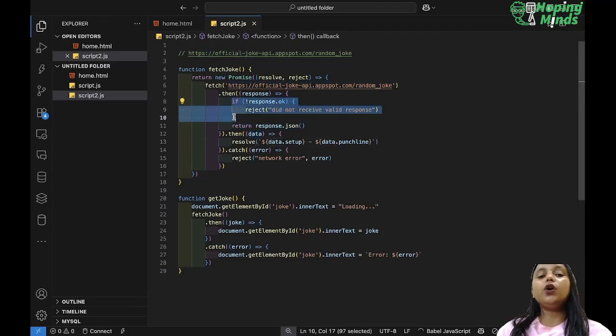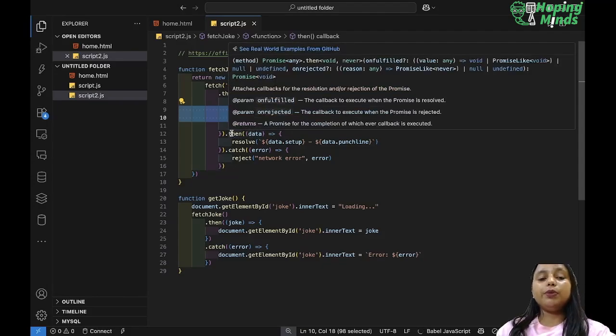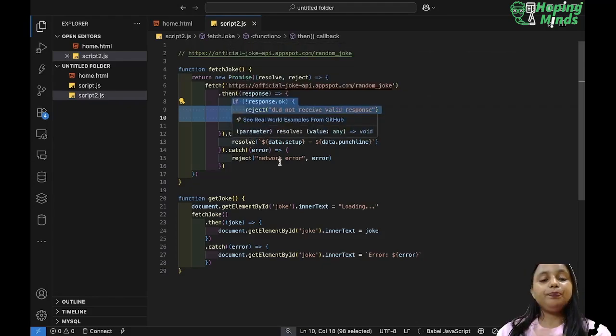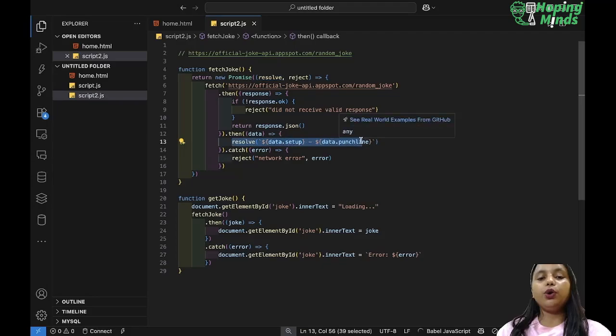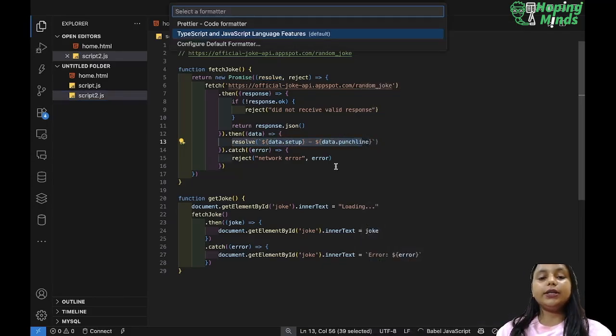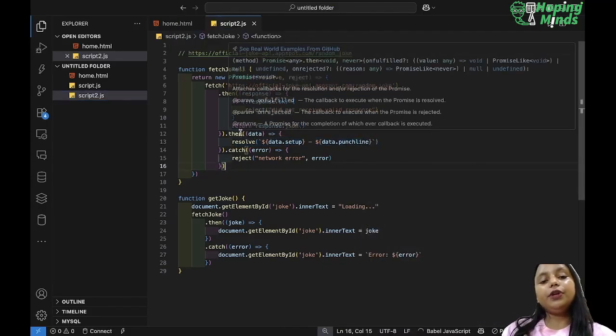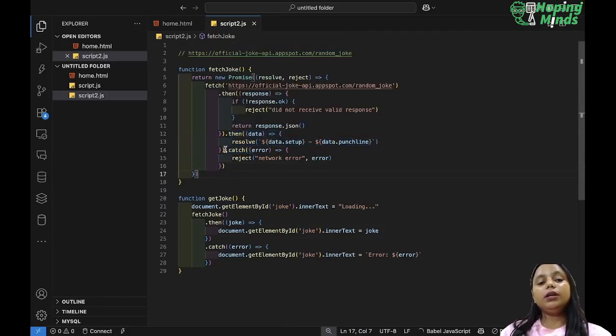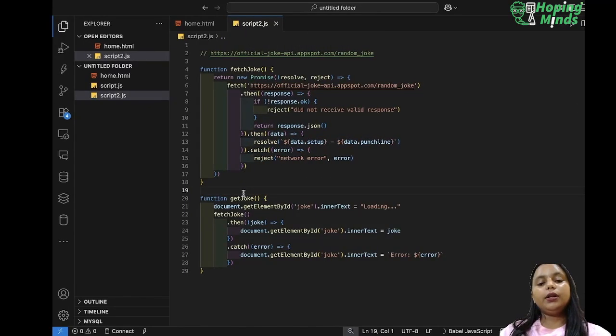Otherwise, if it did not get any response, it will just throw the error. It will stop it over here. It will reject the promise, right? So if the promise got resolved, you will get the data, right? And in resolve, what do you want? You want your punchline and data setup to be here, and if it does not, it will reject it with the network error, right?